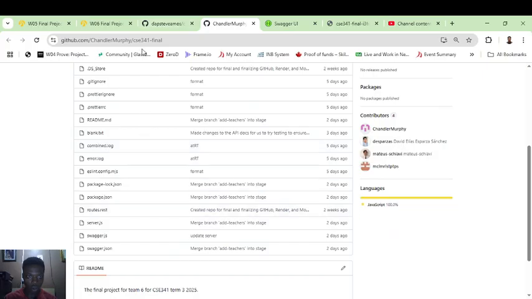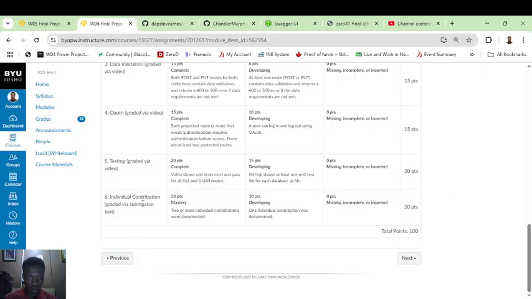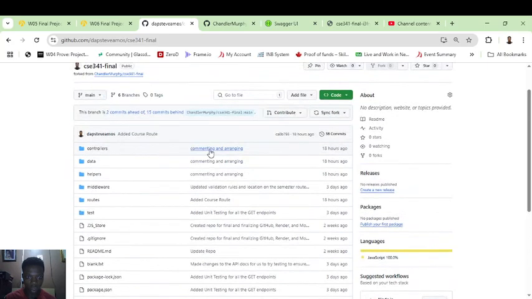And then for what I've done, which is the individual contribution from my own end, this is my GitHub page which I've posted. I've commented on different files and arranged the files. I've also added a new course route.